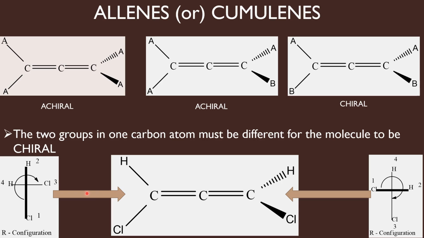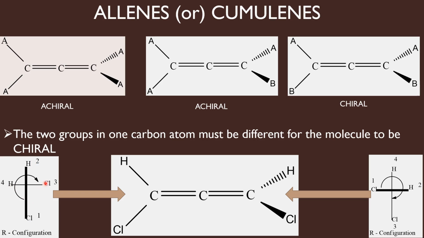Since I am viewing the molecule by standing near the vertical plane, I have to assign sequence numbers first for the groups present in the vertical line. So as usual, to avoid confusion, I have thickened the vertical line since I am standing near the vertical plane. And the groups present in the vertical line, the thick line, should be assigned priority numbers first. So chlorine 1, hydrogen 2.